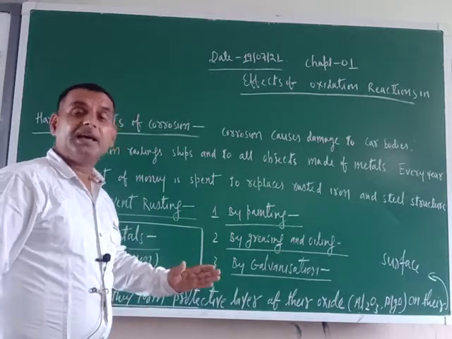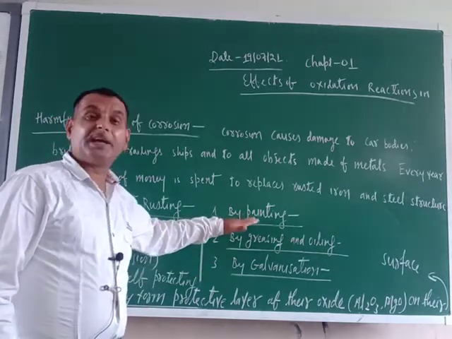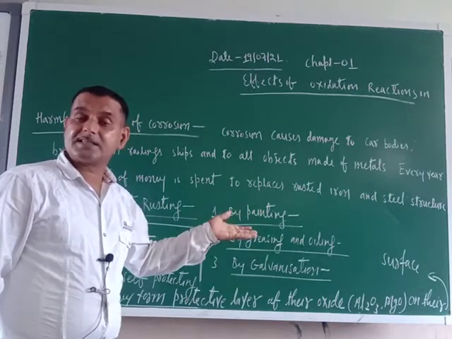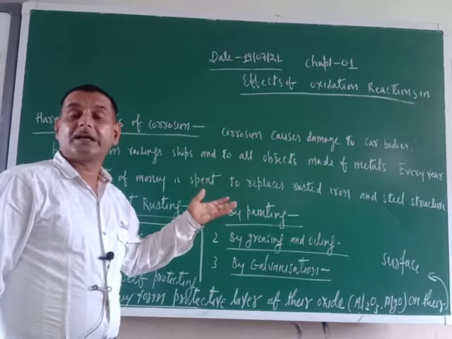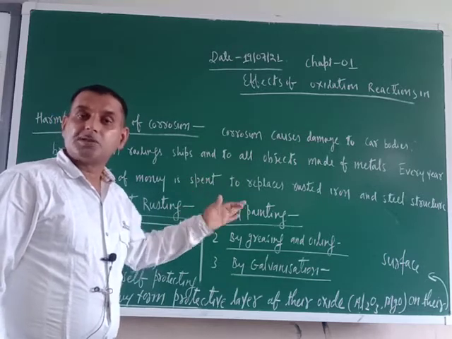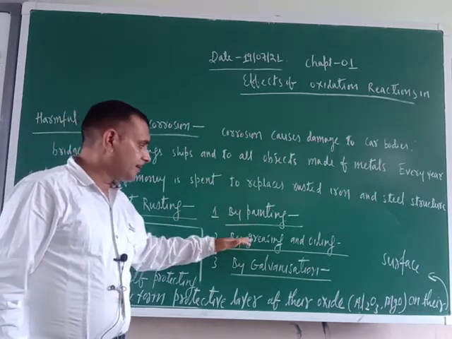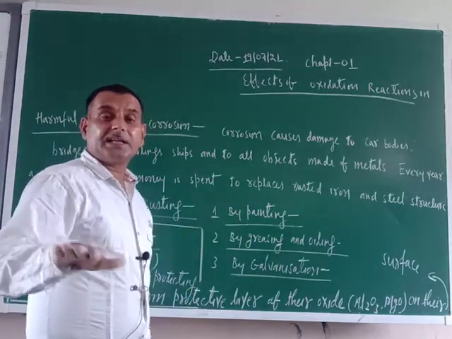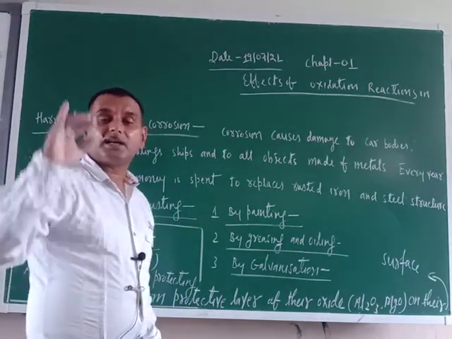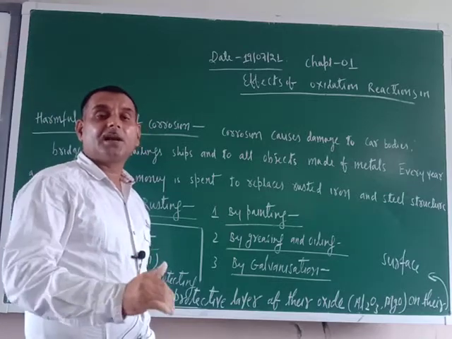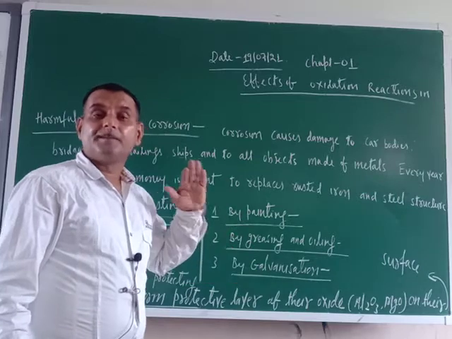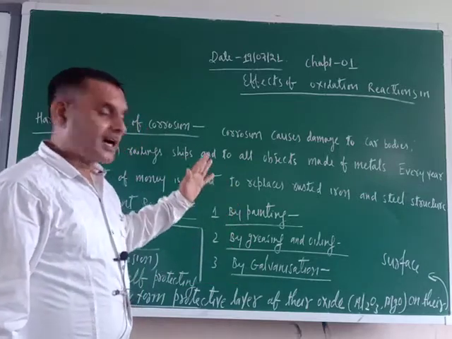That is why iron objects are painted, so that the iron object's upper surface does not come into contact with air and moisture. So painting is one of the methods. By oiling and greasing, when you apply oil or grease on the surface of an iron object, then moisture and air will not come into contact with the iron object and it will be free from rusting or corrosion.